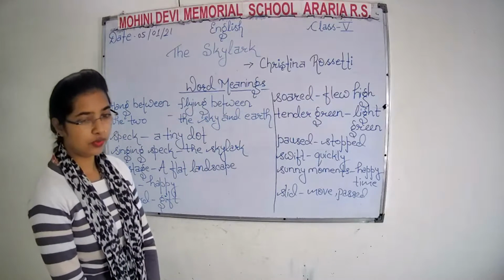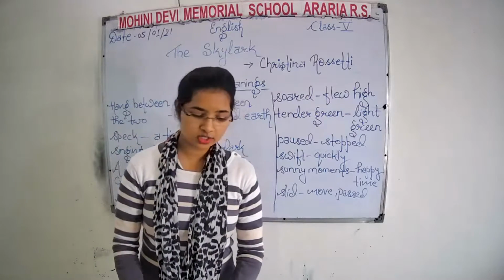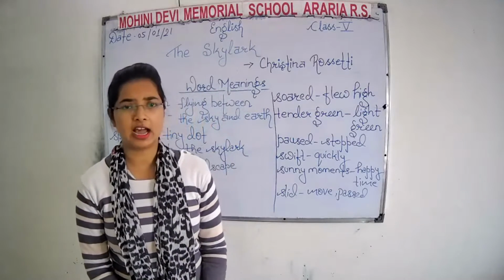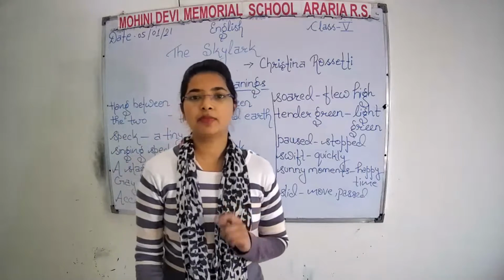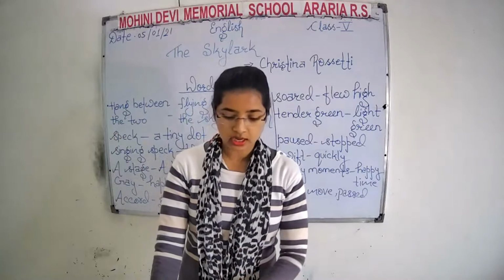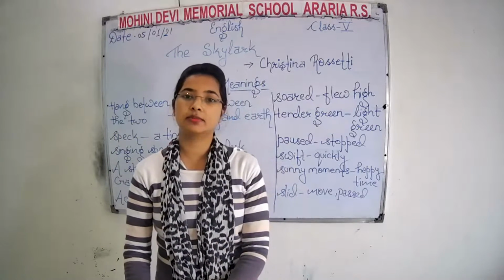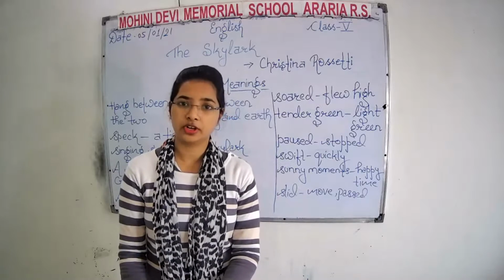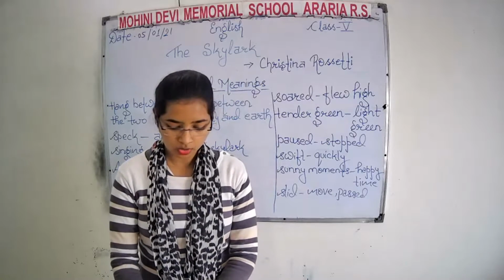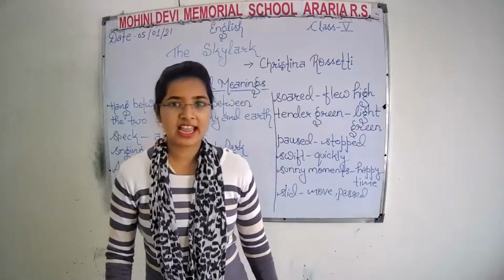Okay. Now, we learn the summary of this poem. What is a skylark? A skylark is a type of small bird. It is a beautiful bird and it is the symbol of the joyous spirit of the divine. Okay. The summary is like that.